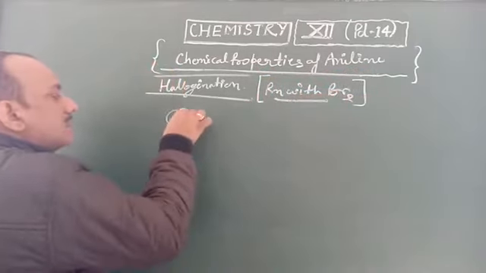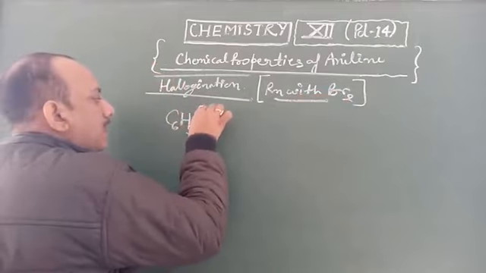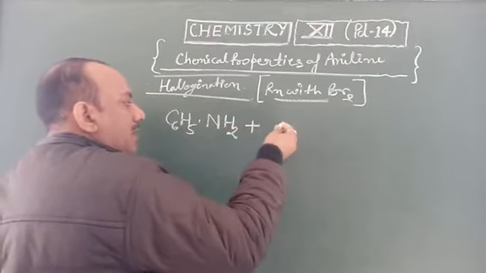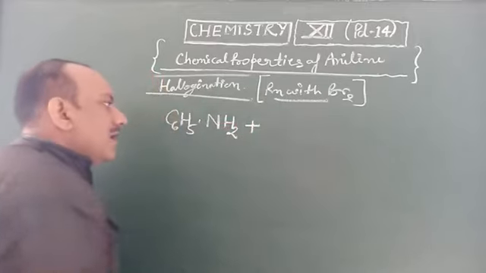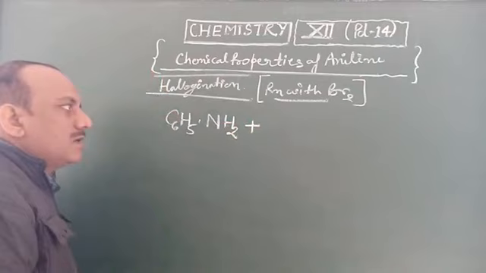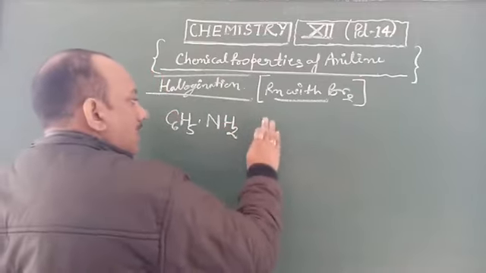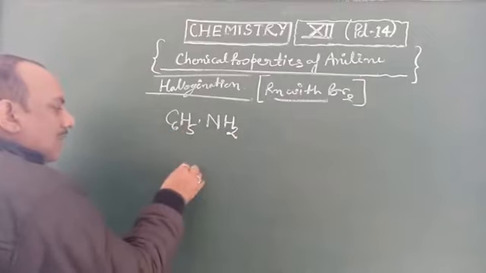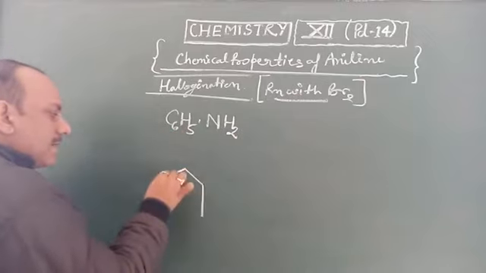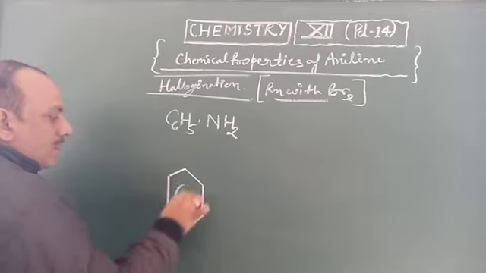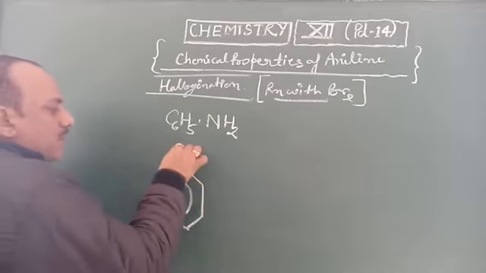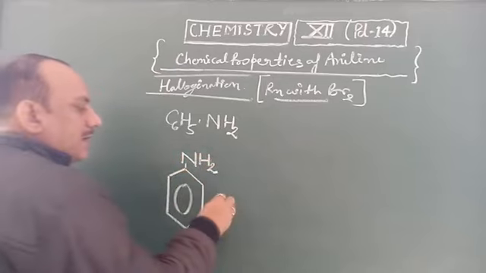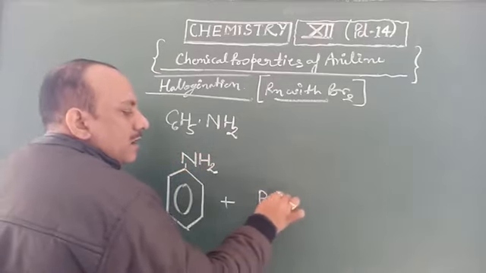Aniline, C6H5NH2, reacts with bromine. This reaction is a ring substitution reaction. So we also give the structural formula. Aniline, C6H5NH2, reacts with bromine, Br2.